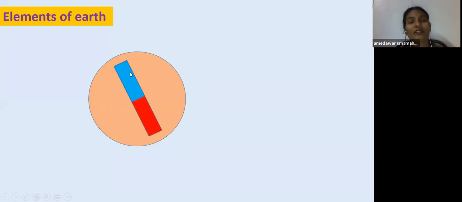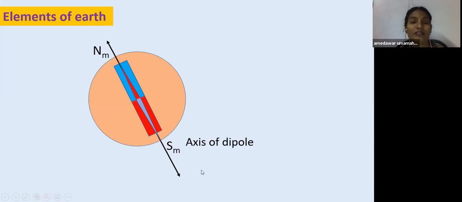If you imagine the bar magnet like this, and you place the magnetic compass, it shows north in this direction. So this is taken as magnetic north, and this is magnetic south. The axis passing through this magnetic north and south is known as the axis of dipole, and this is the axis of rotation.